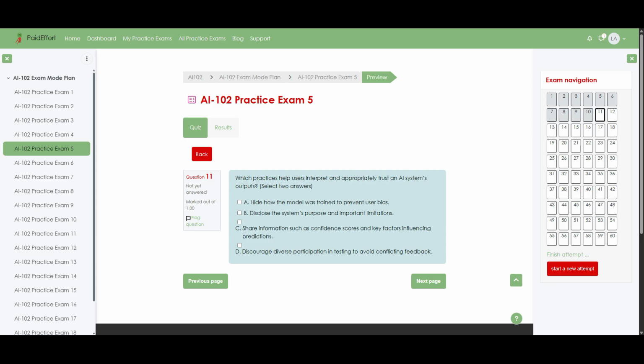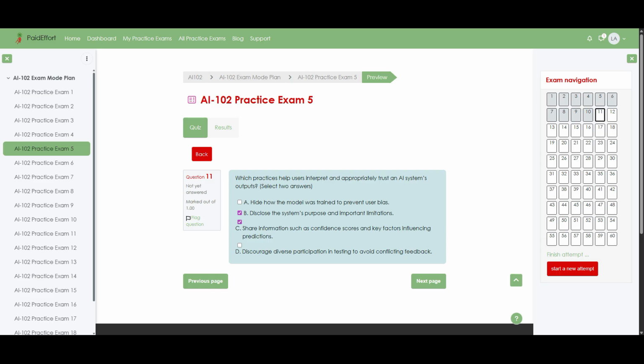The correct answers are Option B. Disclose the system's purpose and important limitations, and Option C. Share information such as confidence scores and key factors influencing predictions. Now let us walk through why B and C are the best choices.